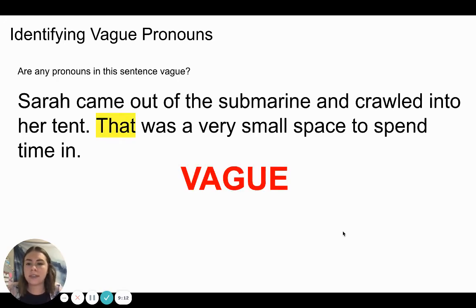You should have chosen the word that. That is too vague because we don't know if the writer is talking about the submarine being a small space or the tent being a small space. It needs to be more specific.